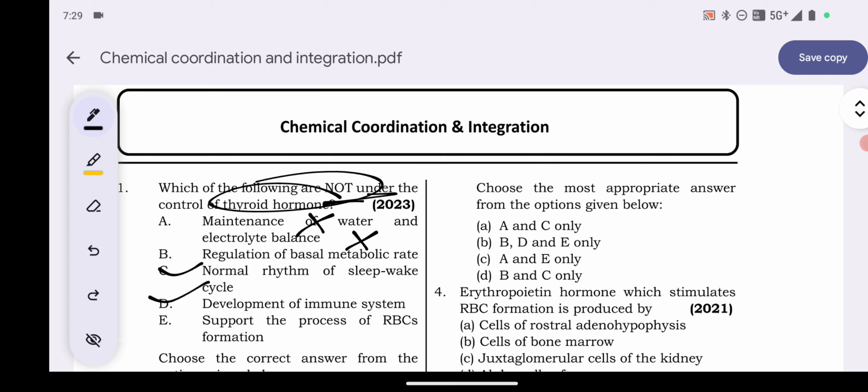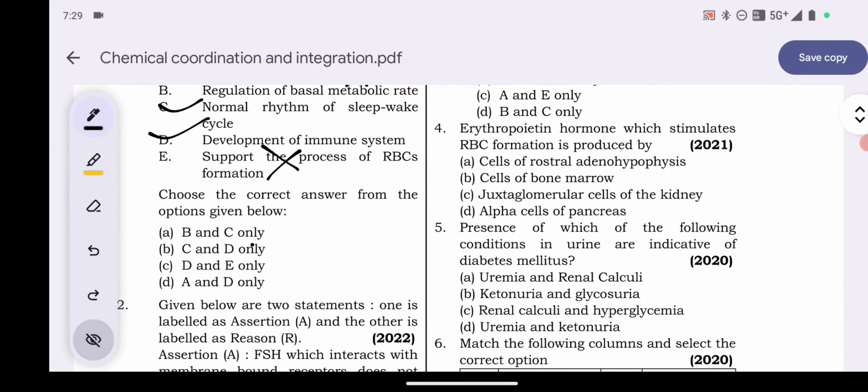Support the process of RBC formation. This one is also under the control of thyroid, so it is also wrong. So C and D are the correct options. Option number B, C and D are the correct ones. Because thyroid hormone plays an important role in the regulation of basal metabolic rate, maintenance of water and electrolyte balance, and supports the process of RBC formation.